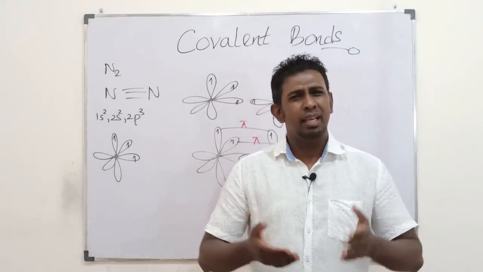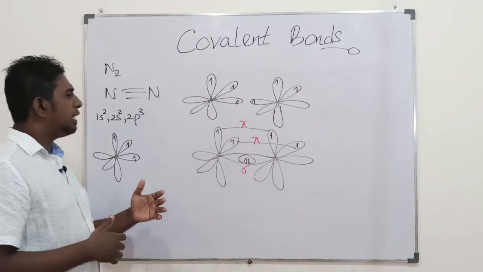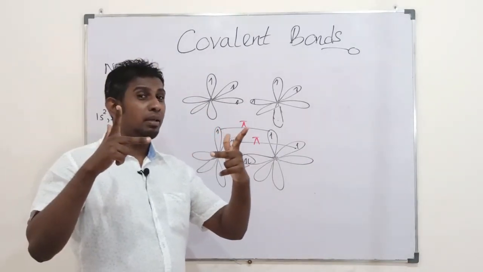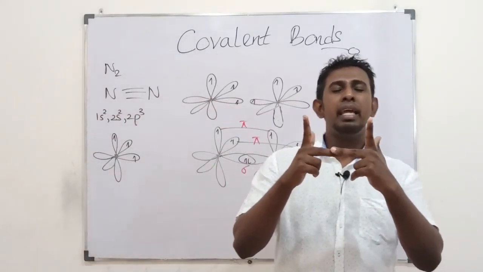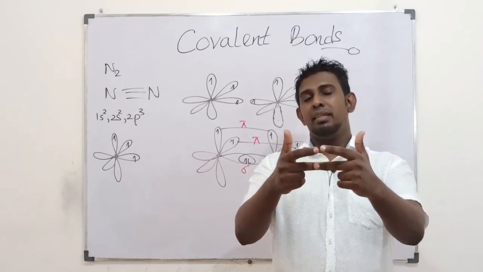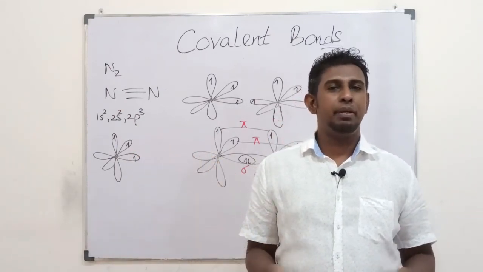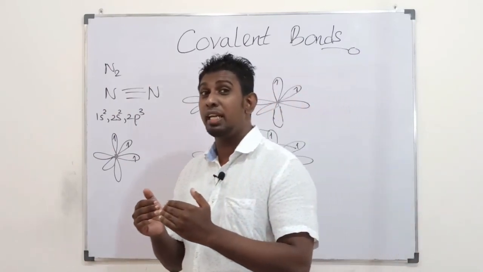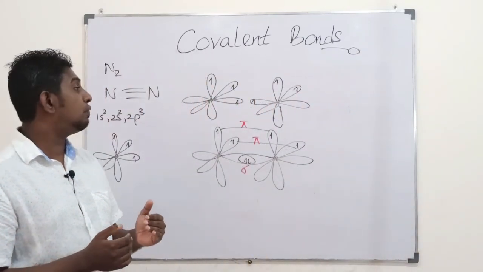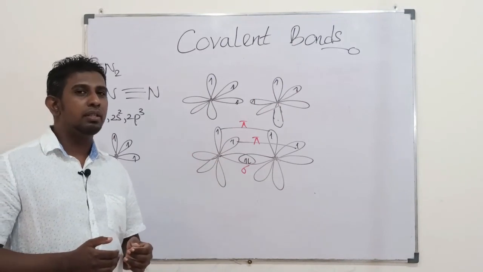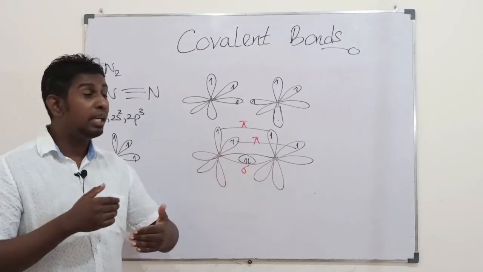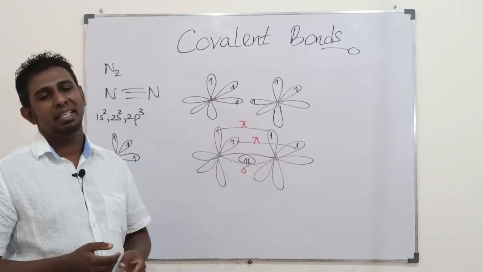Finally, based on whether they overlap on the same line that links two nuclei or laterally, you could find linear and lateral overlappings. Linear overlappings form strong covalent bonding while lateral overlappings form weak covalent bonding. The strong ones are called sigma bonds, the weak ones are called pi bonds.